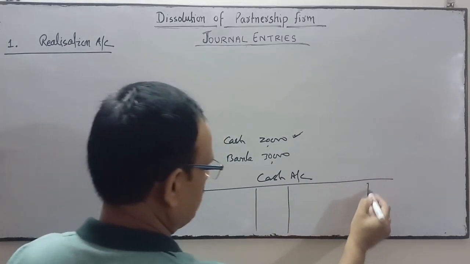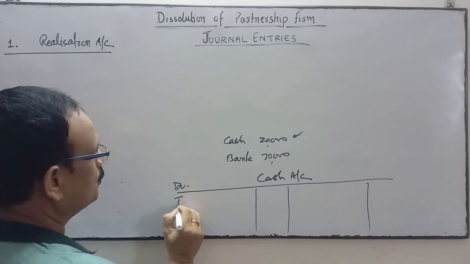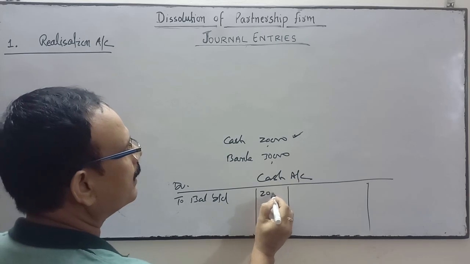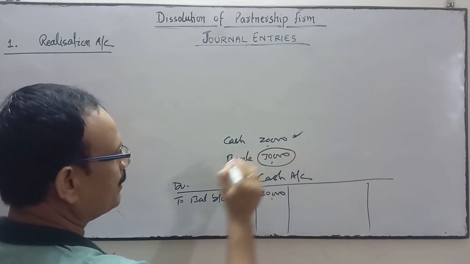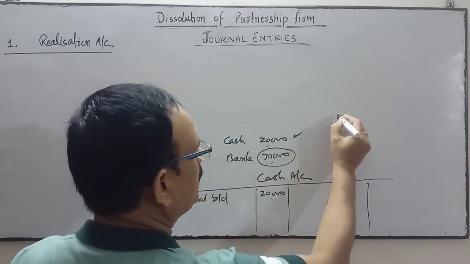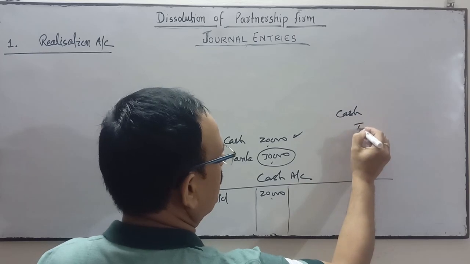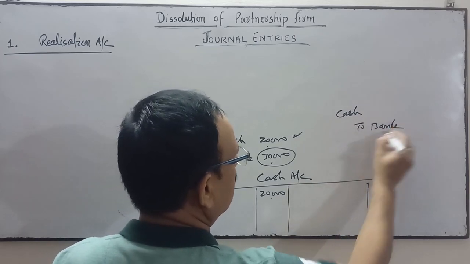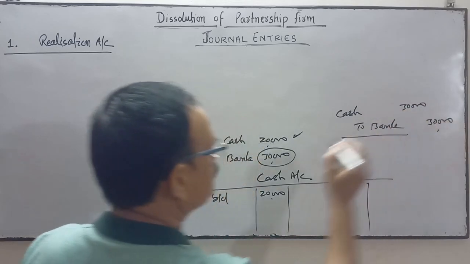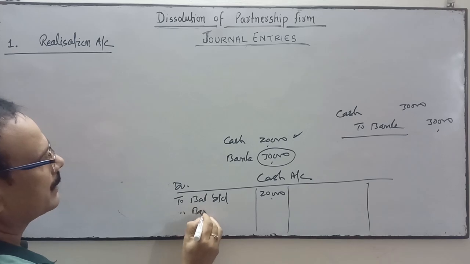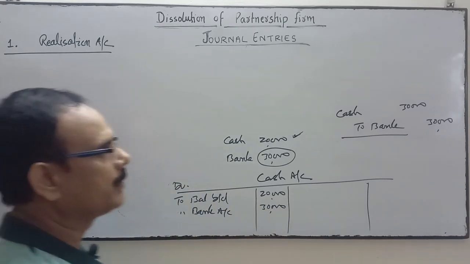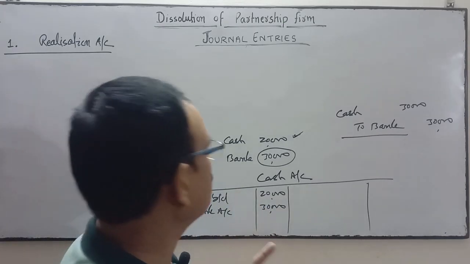I will write on the debit side, to balance brought down, 20,000, and the bank amount will be withdrawn from the bank. Cash account debit to bank account: the 30,000 lying in the bank will be withdrawn. So here we write to bank account 30,000, and the bank ledger will be closed.